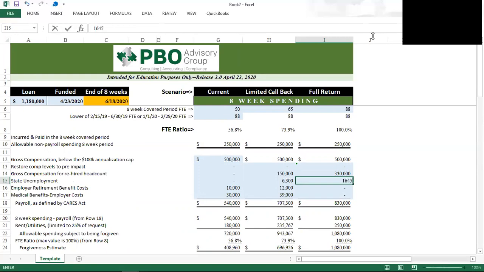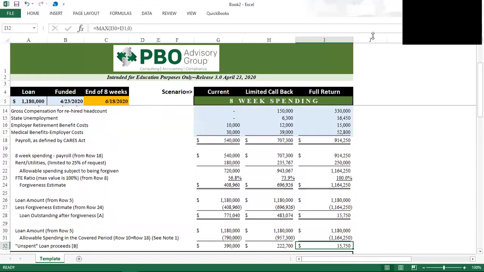And again, this is assuming that these are all new people. When you do this calculation, you'll make your assumptions as to whether you're going to rehire existing employees or if you're going to hire new people. Our 401k match is going to go up to $15,000 in this example, and our medical is going to go to $52,800. So our spending under the CARES Act definition is $914,000.